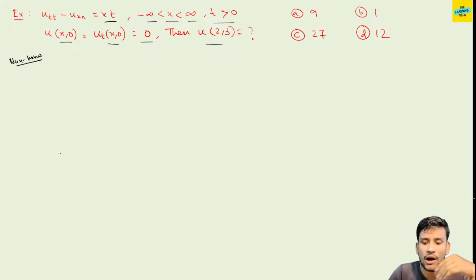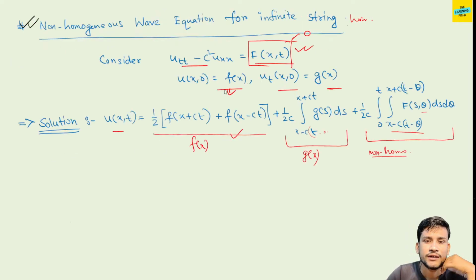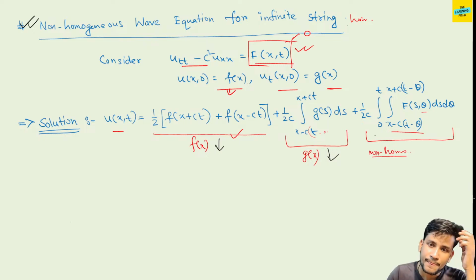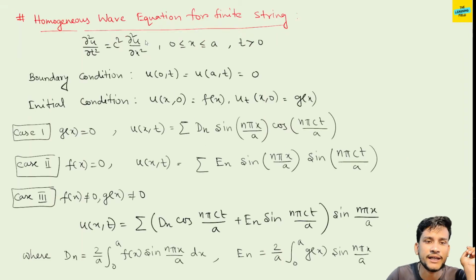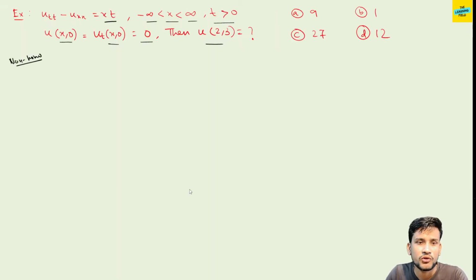So how can we solve that? If f(x) is present, then this portion comes. If g(x) is present, this portion comes, and if the non-homogeneous part is present, then this portion comes. In the example, both f(x) and g(x) are 0.